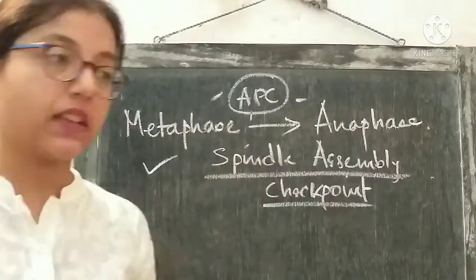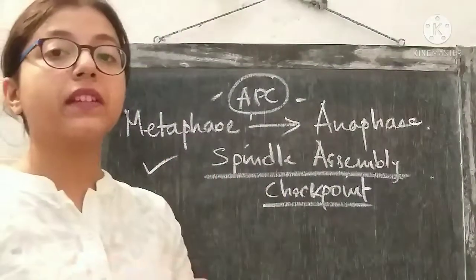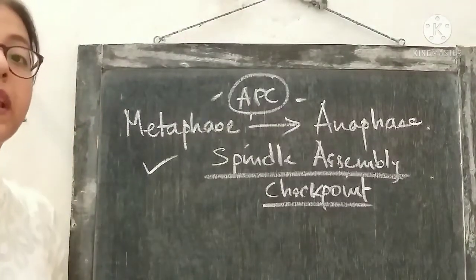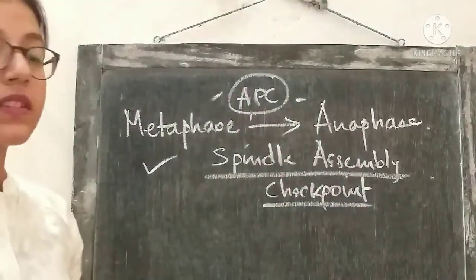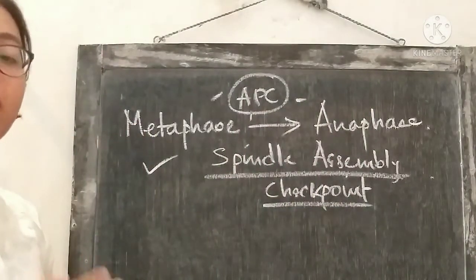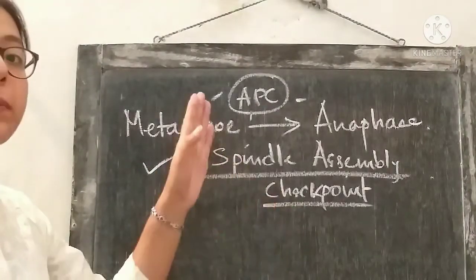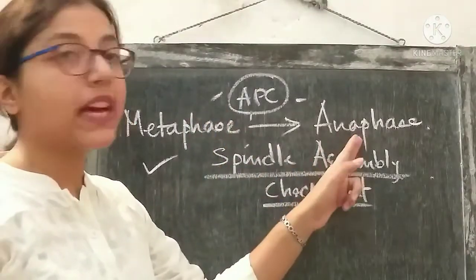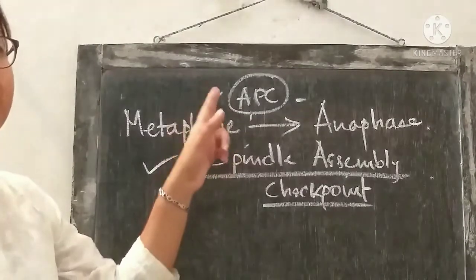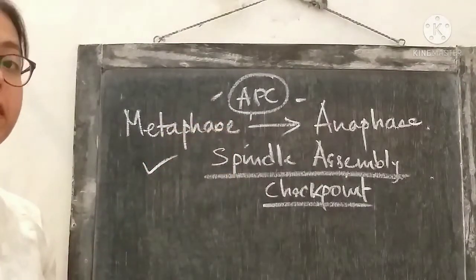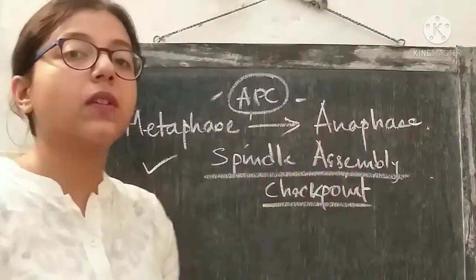will be activated, and if there is a mistake during the metaphase, if the spindle fibers are not correctly attached to the chromatids, what will happen? So this checkpoint will block the metaphase to anaphase transition. So this is the case. If the spindle fibers are not attached correctly with the chromosomes during the metaphase stage, then this checkpoint will block the entry of the cell to the anaphase, and by what means can it do so? By inactivating the APC, by not activating the APC. So if APC is not activated, the cell cannot progress to anaphase. So this is the concept.